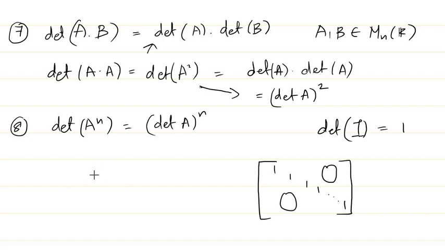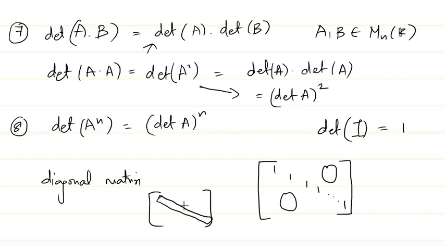If you take a diagonal matrix D, then what is the determinant of that particular matrix? It is nothing but the product of the diagonal entries, isn't it? So here we have a diagonal matrix, and what we get is the determinant equal to 1 into 1 into 1, etc., n times, which is equal to 1. So that is an interesting thing about diagonal matrices.